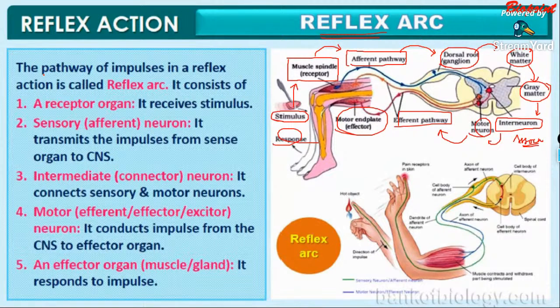Reflex arc means the pathway of impulses in a reflex action. First one, a receptor organ that receives the stimulus. From the receptor organ, it is passed on to the sensory neuron or afferent neuron. It transmits the impulses to the central nervous system, then to the intermediate neuron or the connecting neuron. Then the motor neuron, and finally to the effector, a gland or a muscle.